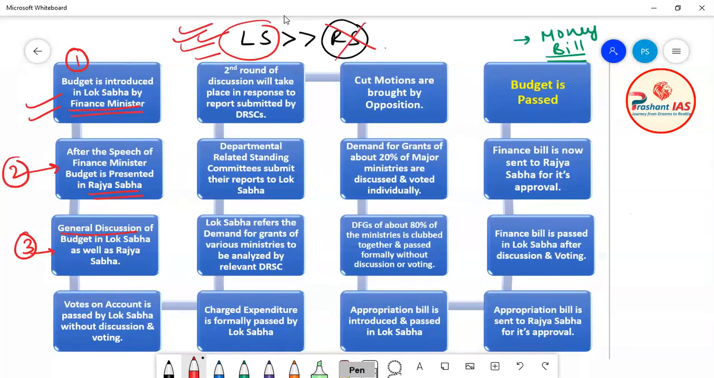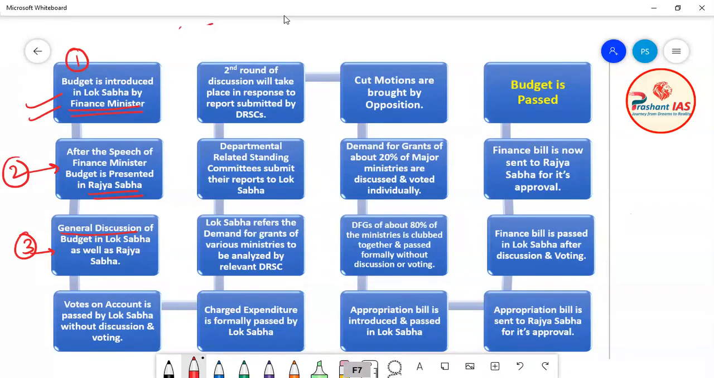But why am I telling this to you here? Because once the general discussion of the budget in Lok Sabha and Rajya Sabha is over, the Rajya Sabha is adjourned. Why? Because the role of Rajya Sabha is very limited in the passing of any money bill, and the budget is also a money bill. So the role of Rajya Sabha is very limited in the passing of the budget. Once the general discussion is over in both houses, Rajya Sabha will be adjourned, and all the further process will go on in Lok Sabha.